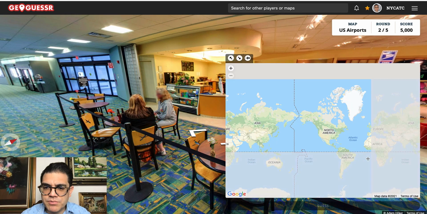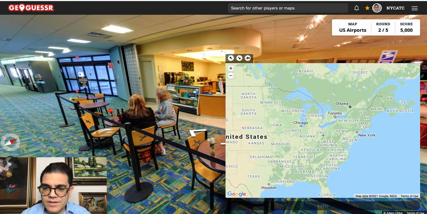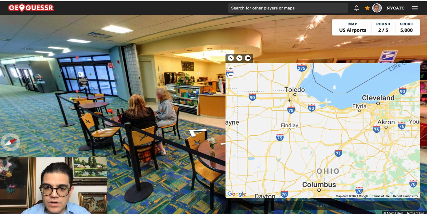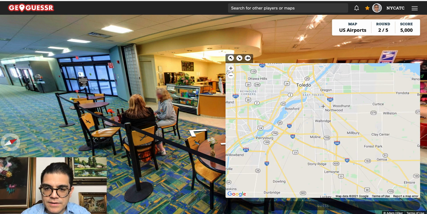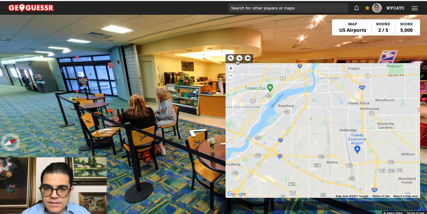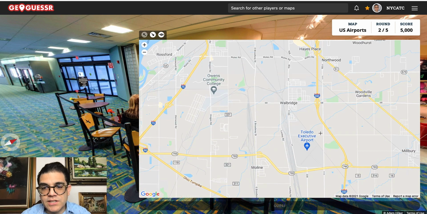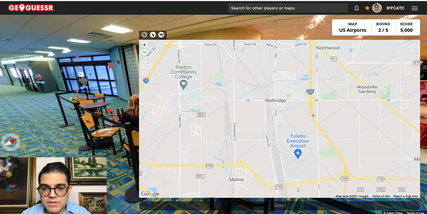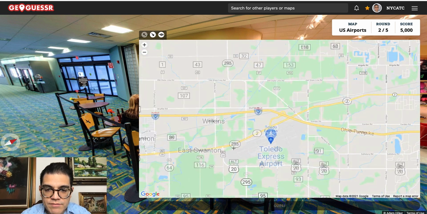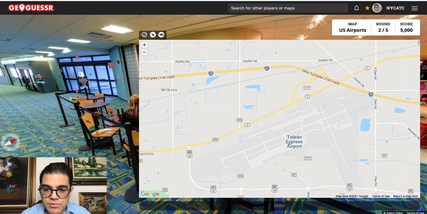The Toledo Express Airport, I think it's called, in Ohio. So I'm going to move over to the map here and go to Toledo, Ohio. Now, I don't know exactly where the airport is, so I'll make this a little bit bigger. Here it is. Oh, that's Toledo Executive Airport, which I believe is different from the airport which would have the airlines. Here it is, Toledo Express Airport.